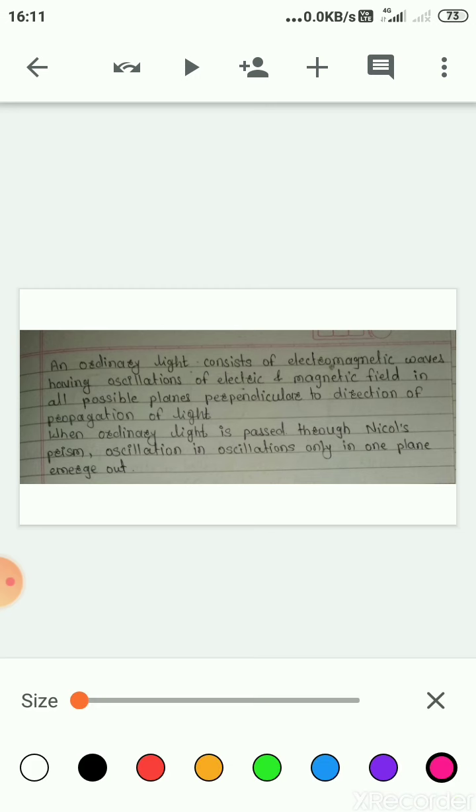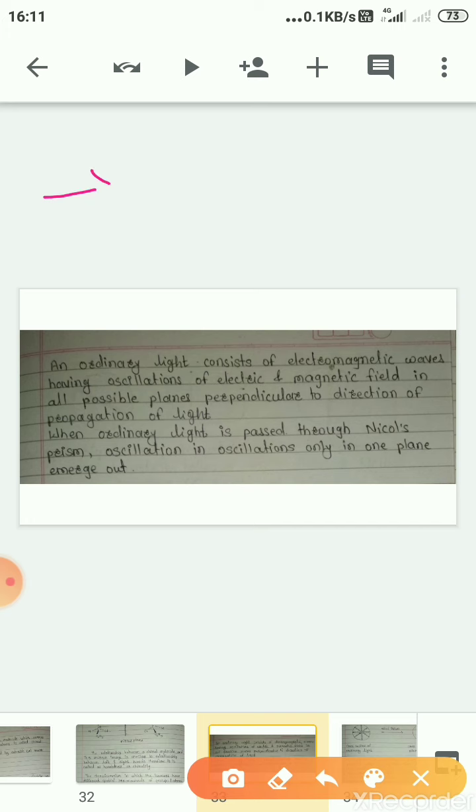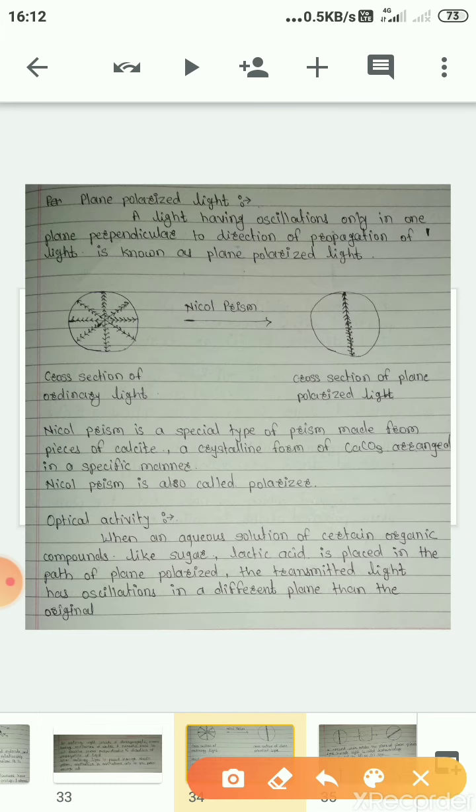Consider the light passing through a Nicol prism. We'll see in the diagram. If we consider the cross section of ordinary light, the light can pass in any direction, all directions.